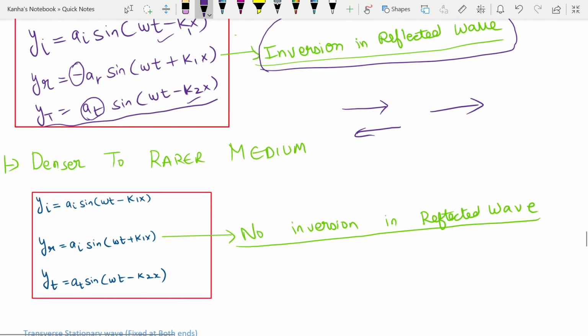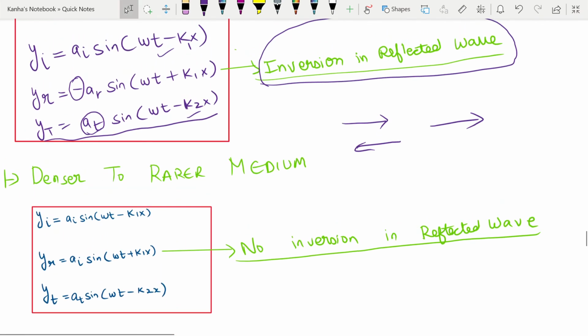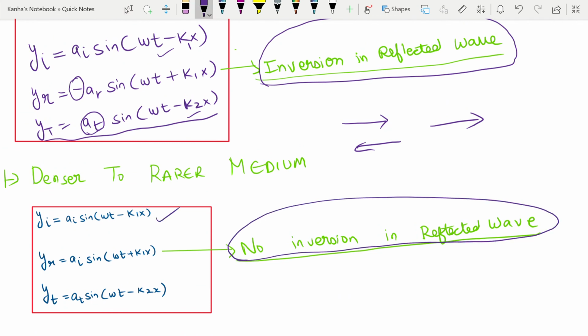When I am going from a denser to a rarer medium, what do I see? I see that there is no inversion in the reflected wave. So I have my incident wave, I have my reflected wave, but there is no negative sign here, there is a positive sign here. And similarly I have my transmitted wave as well.